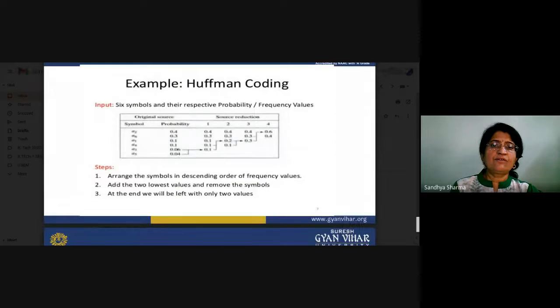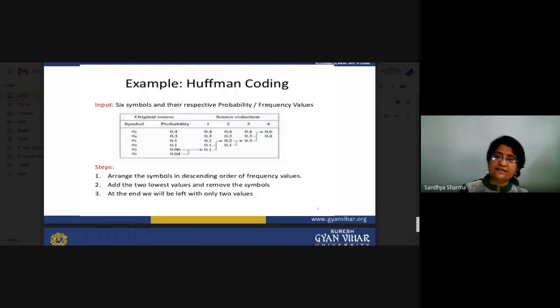Again, here is an example of our source coding. You can see we have been given the different probabilities. We have to do the same process. We will add the last two probabilities, and the added value will be put at that particular place so that the next column follows the descending order rule. After that, we will again add the last two probabilities and put the result at the desired place, following descending order again. The next one is again the same, and the next one is again the same.